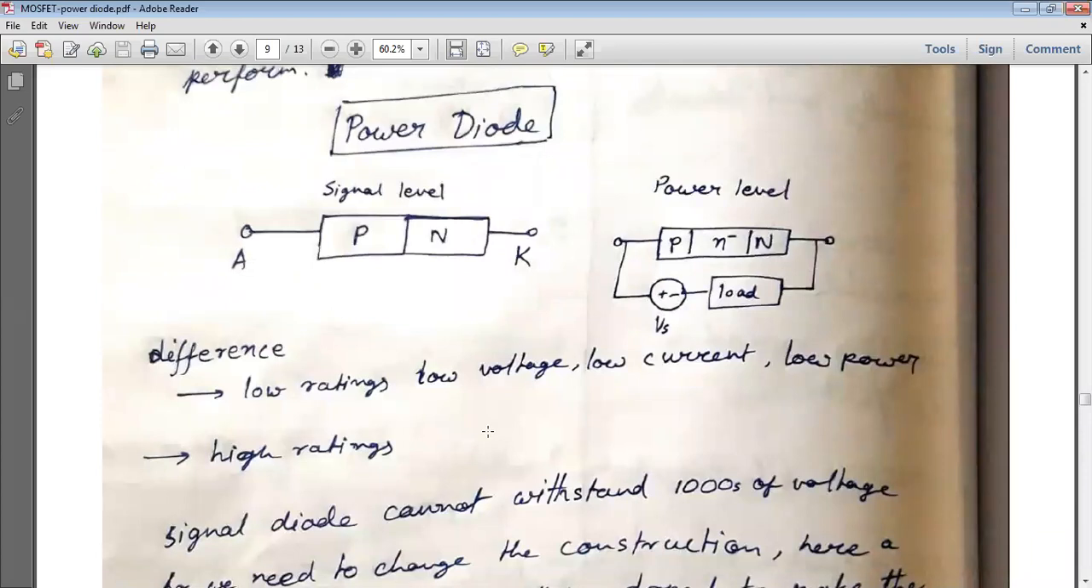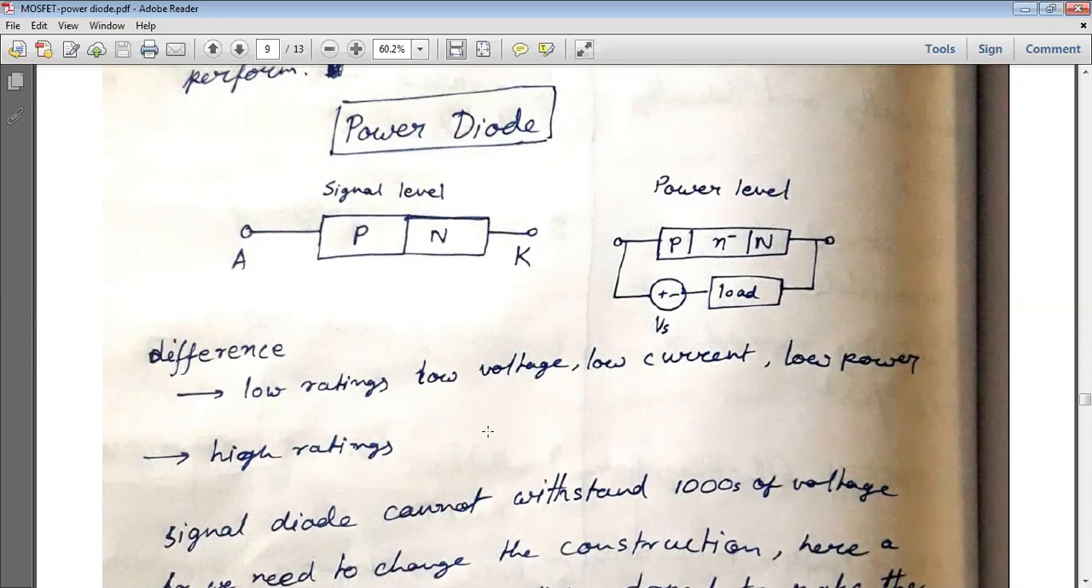Signal diodes cannot withstand thousands of volts, so we need to change the construction. A lightly doped N minus layer will be there in the case of the power diode. Lightly doped material can withstand high voltage. In this case, the construction is P N minus N. Between the two conducting layers, a lightly doped layer is inserted.